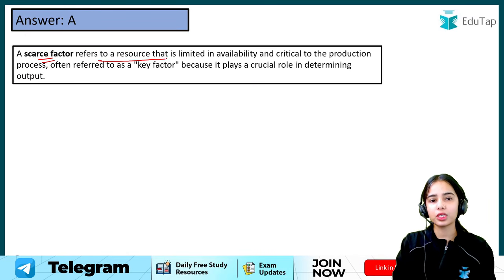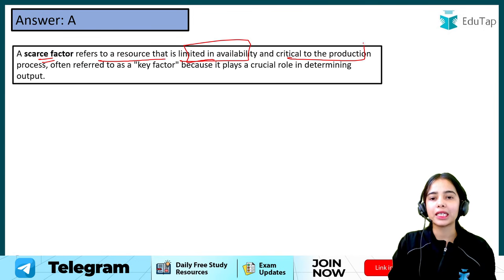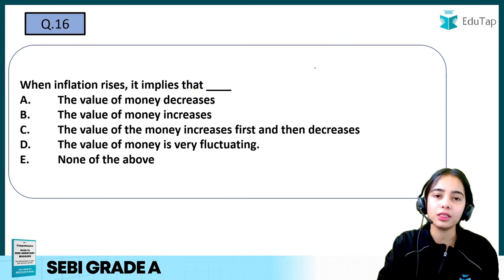Scarce factor refers to the resource that is limited in availability and critical to the production process. It is also known as key factor because it plays a crucial role in determining the output.